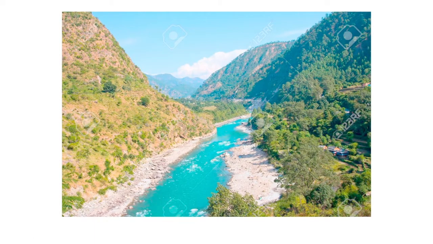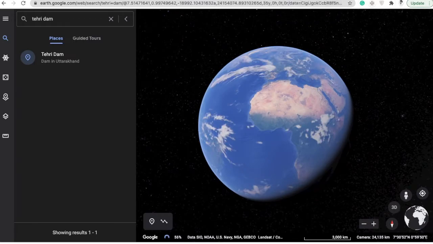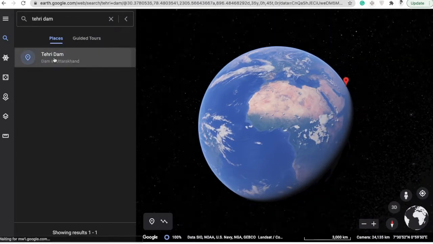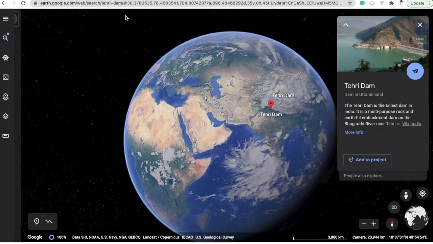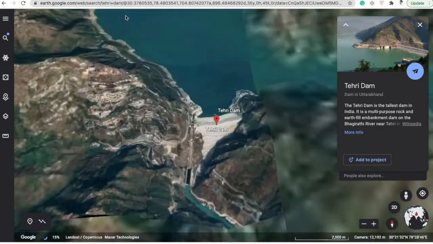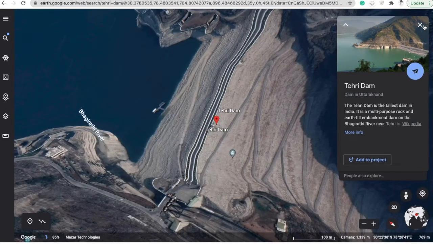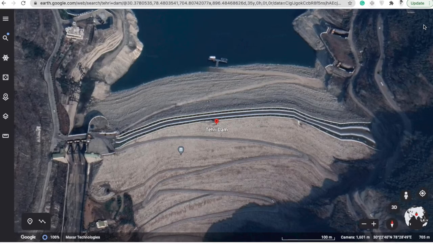Now this is one reason. Another reason is this one, Tehri Dam. Now let's see in real time how Tehri Dam looks. Okay, Tehri Dam. Let's move to the Tehri Dam. It's the tallest dam in India. So let's see the 3D view.